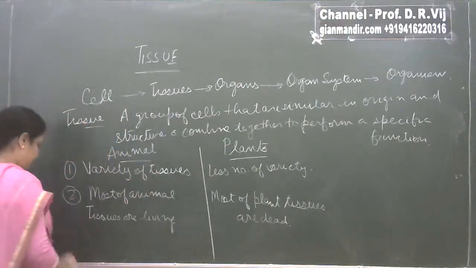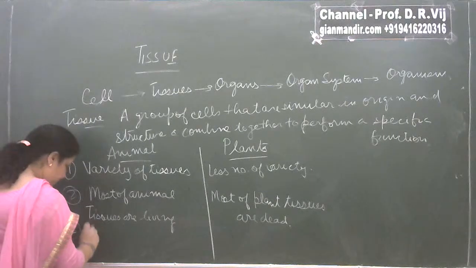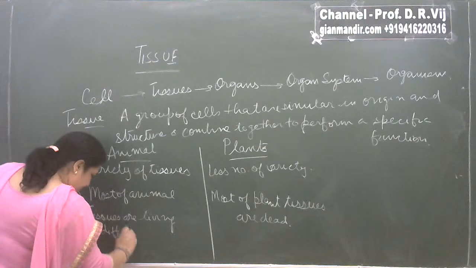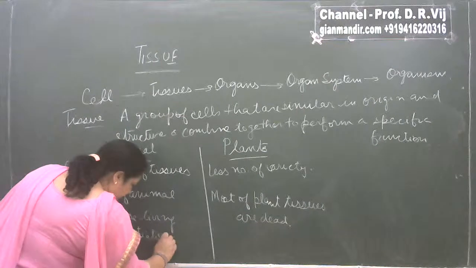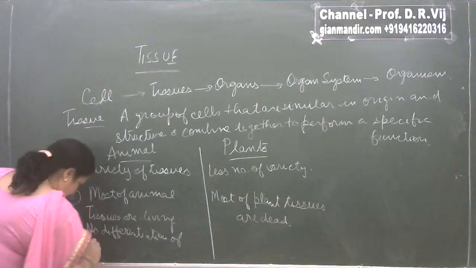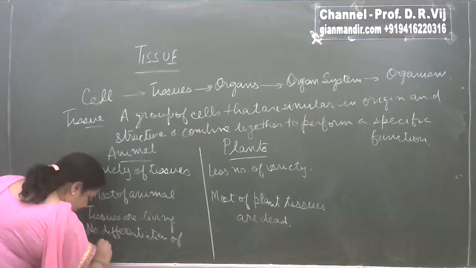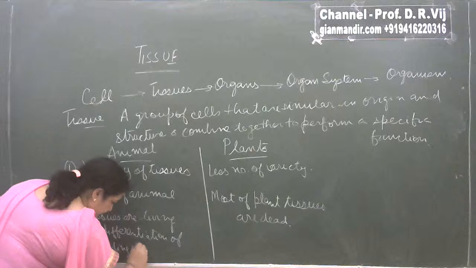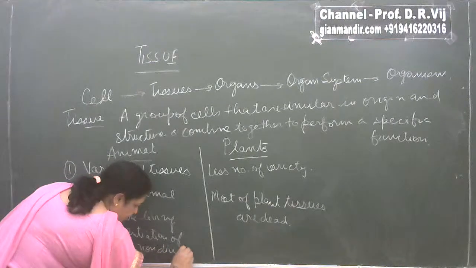Another difference is that in animals there is no differentiation into dividing and non-dividing tissues.